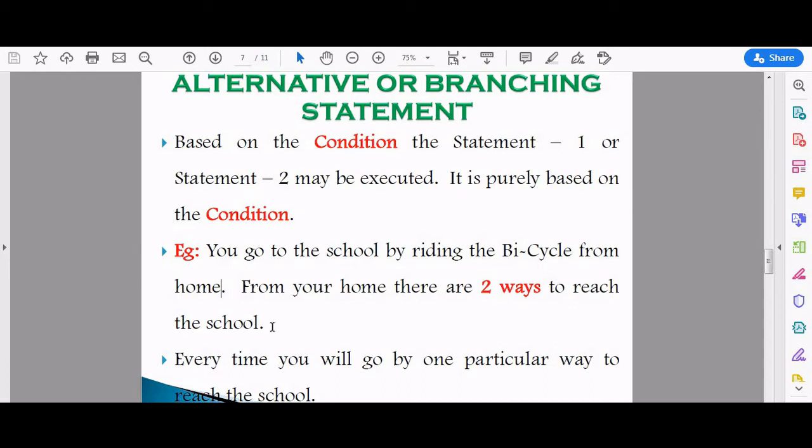Every time, all the students travel by one particular way, because most of them have friends on that particular way. They pick up their friends, join with their friends, and come to the school. So every time you go by one particular way to reach the school, but you are not choosing the other way.